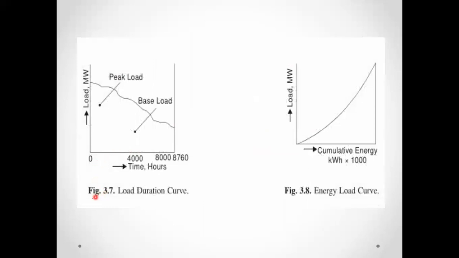So here in this diagram we can see this is the load duration curve, that is load versus time, so it is in terms of hours, and load is in terms of megawatt. Here the maximum load we call the peak load, and the basic load we call the base load, and this is the energy load curve. The energy load curve represents the load in terms of megawatt and the cumulative energy, that is kilowatt hour.